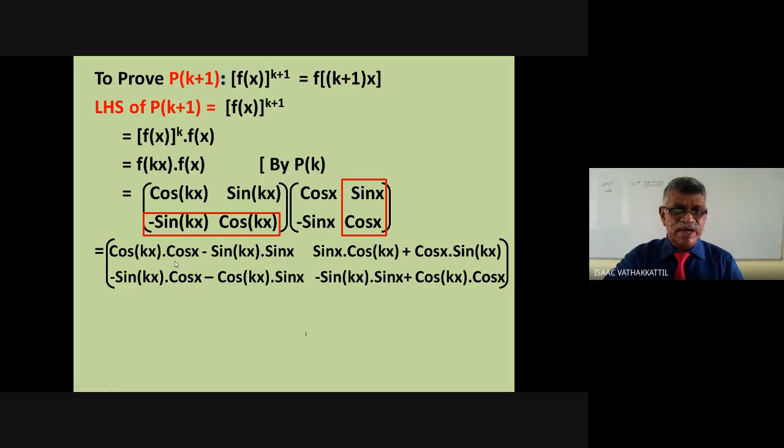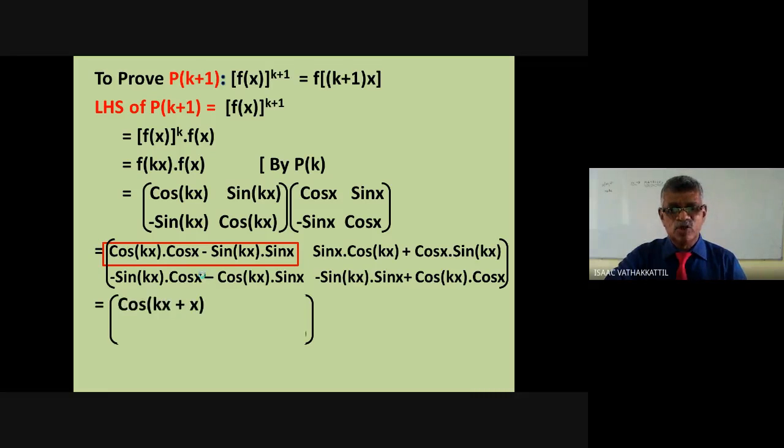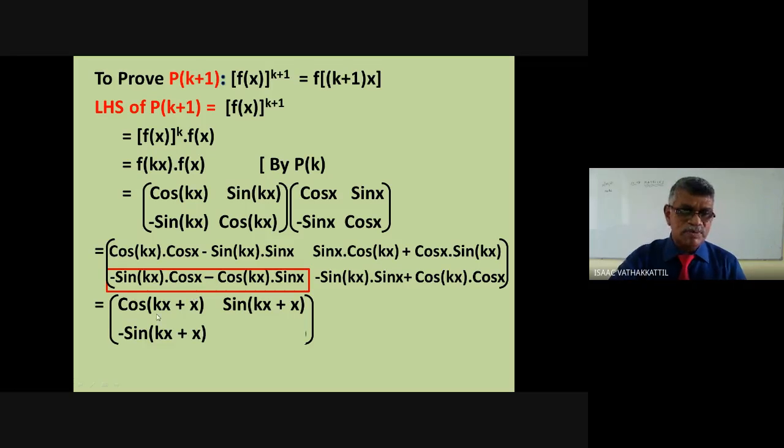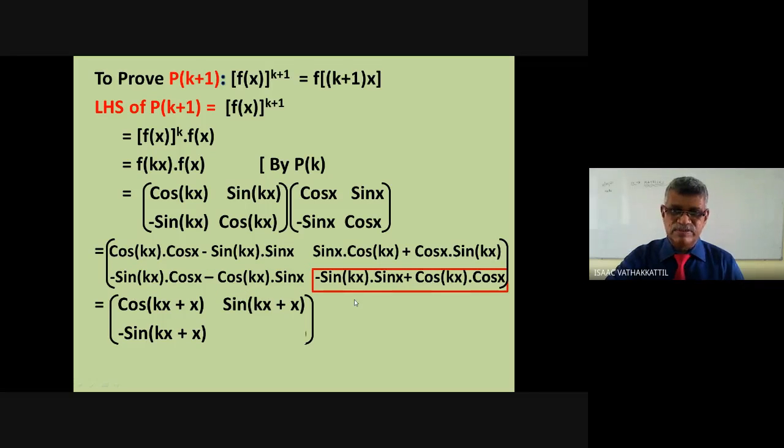Now this is cos A cos B minus sin A sin B. Cos(A+B), you know it now. Cos kx cos x minus sin kx sin x, that is cos(kx+x). Next is sin A cos B plus cos A sin B, sin(A+B), sin(kx+x). Now the third, you take minus common. You are getting sin A cos B plus cos A sin B, that is minus of sin(kx+x). And the last term: cos A cos B minus sin A sin B, cos(A+B), right? Cos(kx+x). Done?